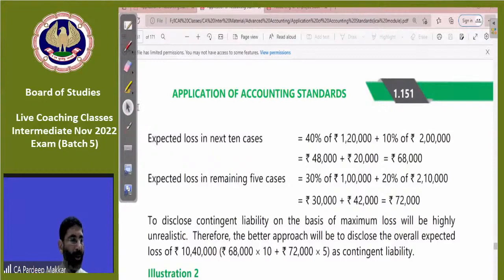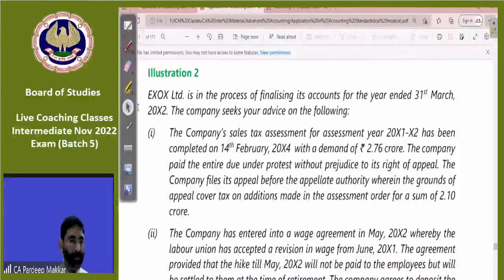Yes, very good. Send me the responses. It is clear. Very good. Others? So illustration number 2 is there. Now read illustration number 2 and tell me if there is any doubt.